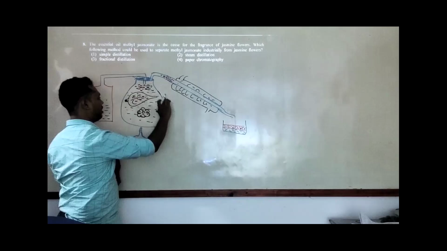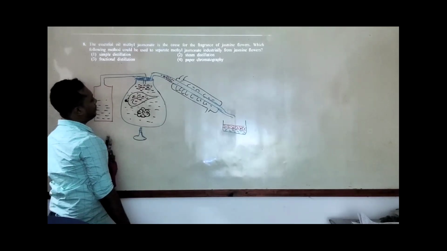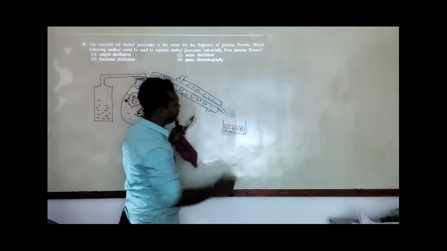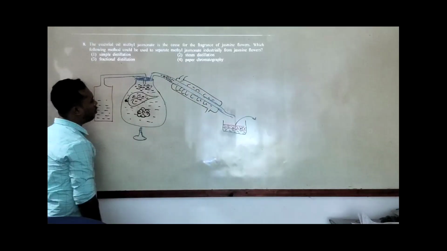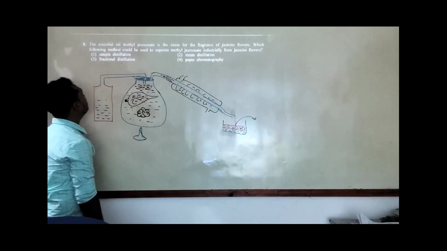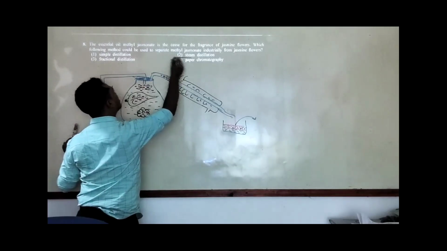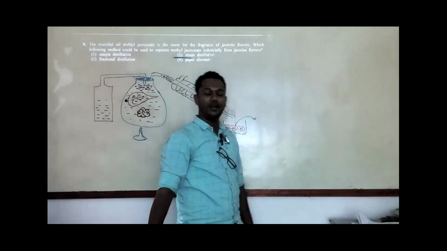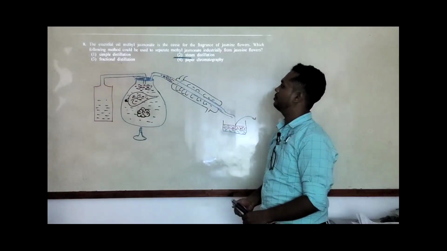So the water also absorbs some heat, so the heat does not affect the quality of the product. So this oil can be taken out. So this method we call steam distillation. Okay, so this industrial process we call steam distillation. So my answer for this question is answer 2. So this is the process.